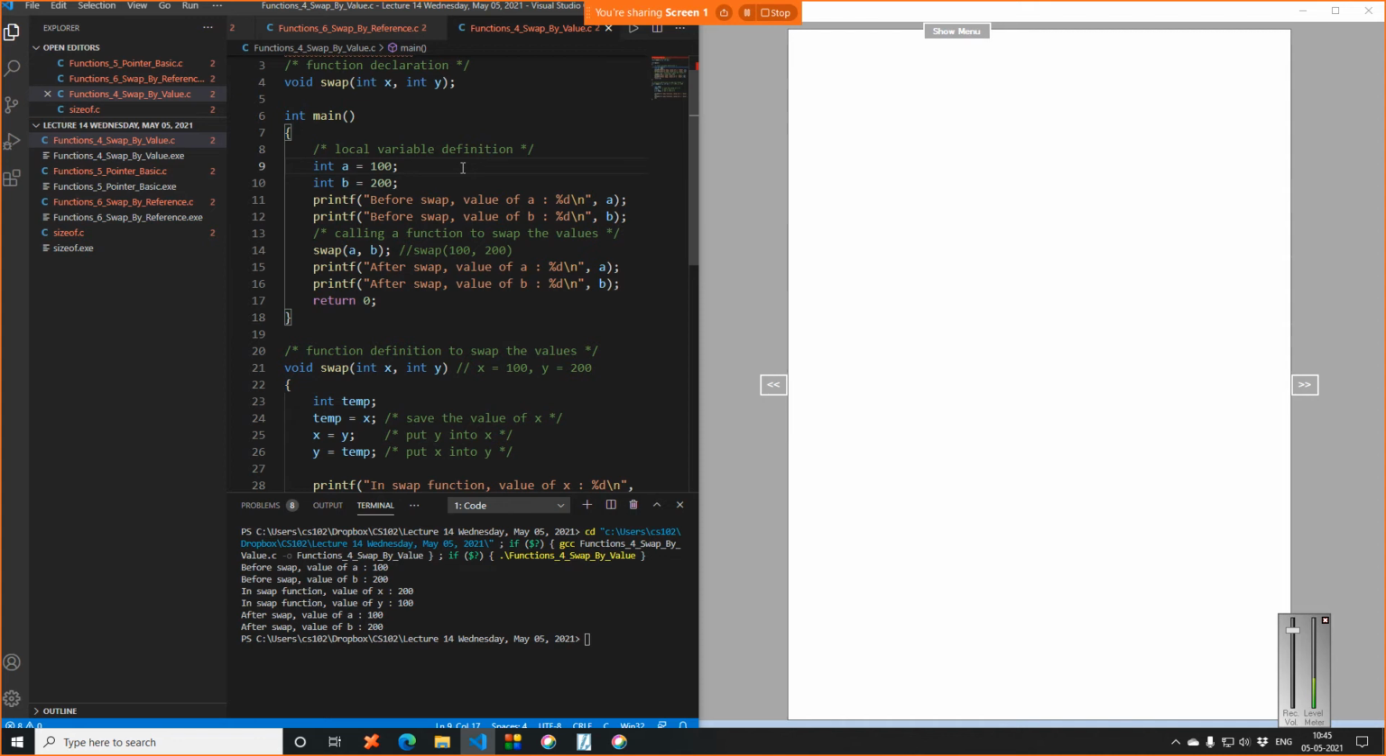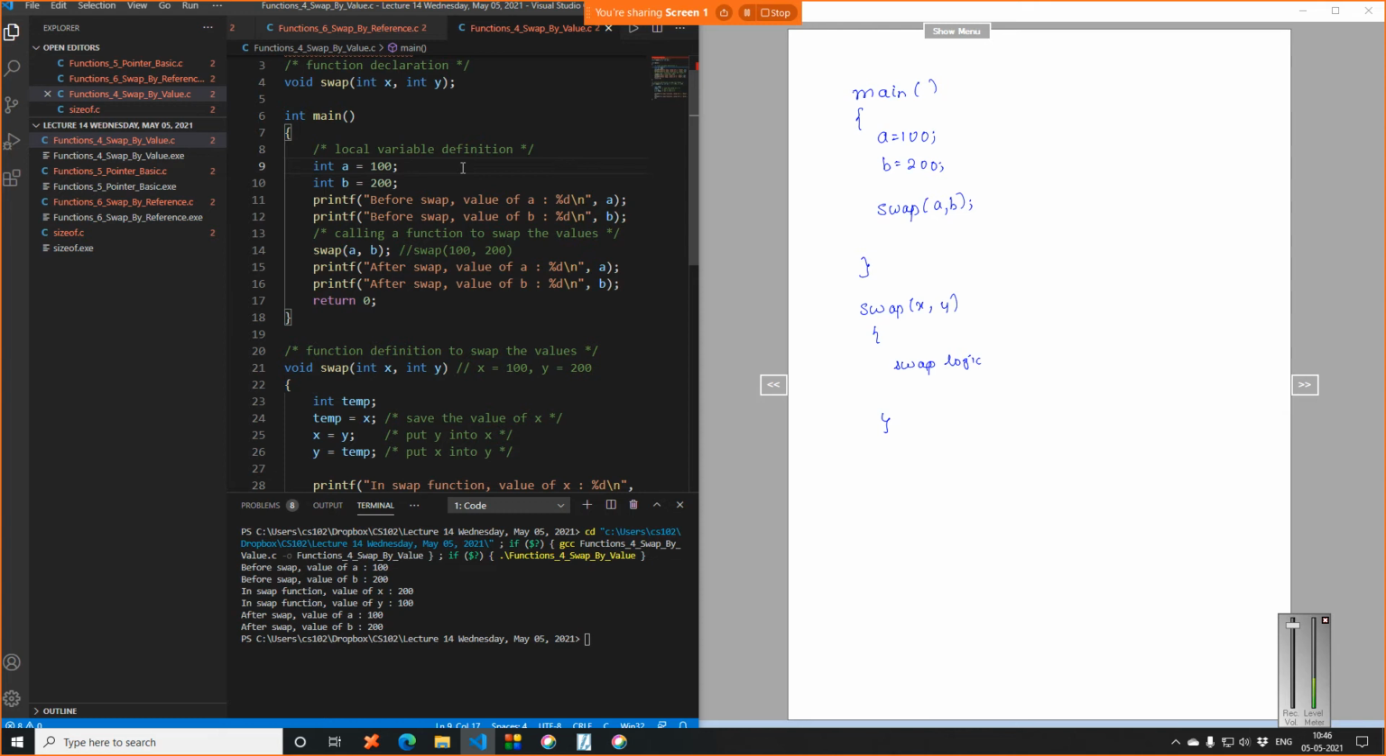So I am just briefly writing the function, so that I can explain you the main part, right? I have A is equal to 100 and B is equal to 200, and then I am using a swap function and passing A comma B, right? And then finally I have a swap function here that takes in X and Y, and this is basically the swap logic, right?